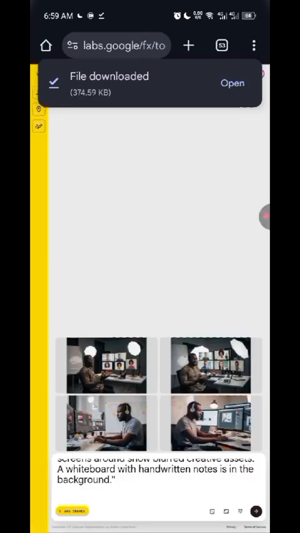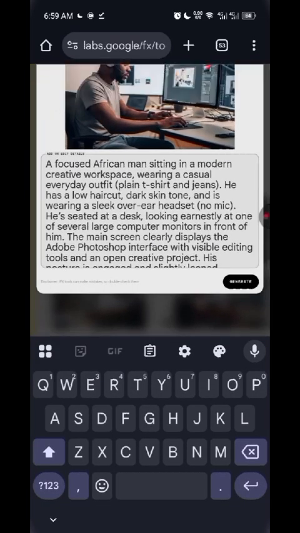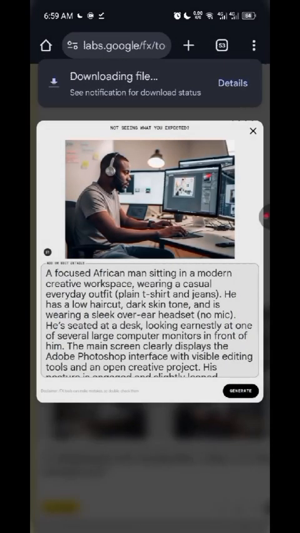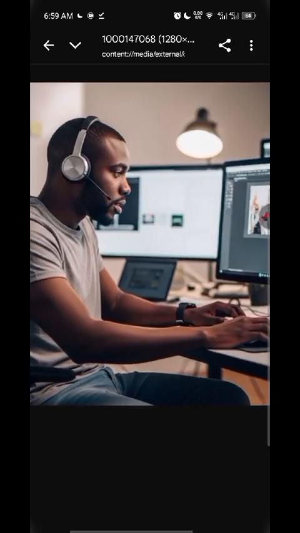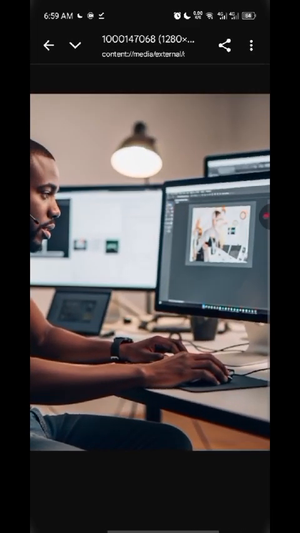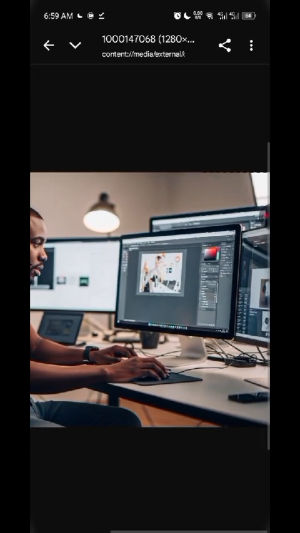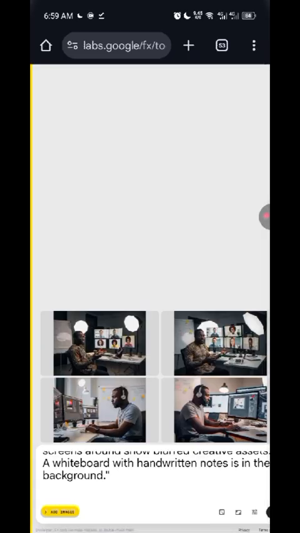This is actually the free version of this tool, and I love it very well. So I can download the image. See how the image is. Let me open it from here. See now, very high quality, very nice. So this is what this tool can do. You can just go and generate your own.